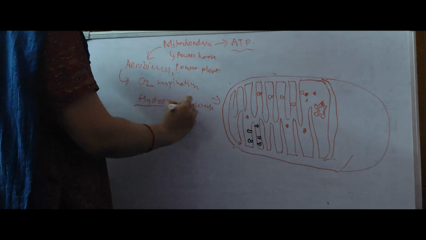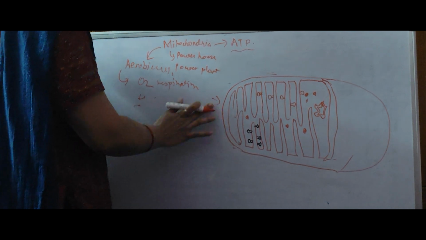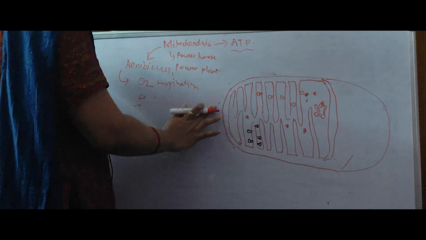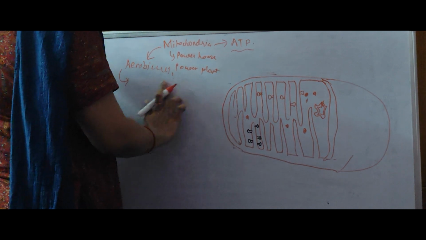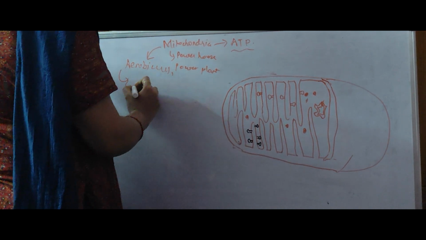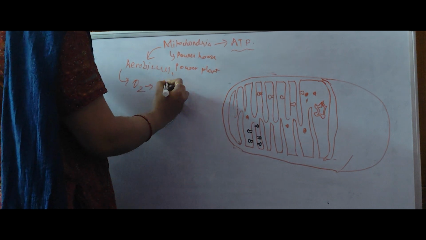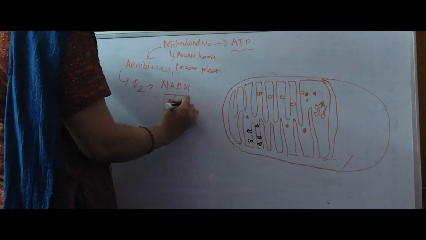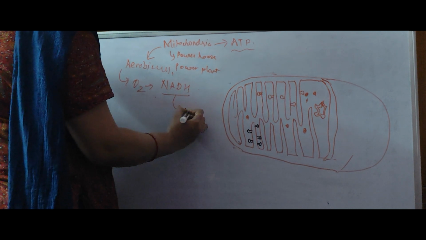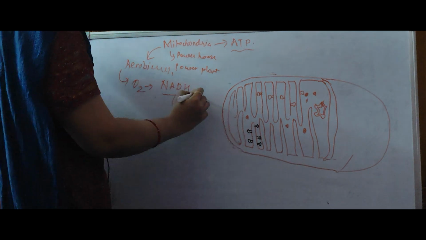These mitochondria will be present in the organism so that they can oxidize NADH into NAD plus. Okay, this NADH, FADH.